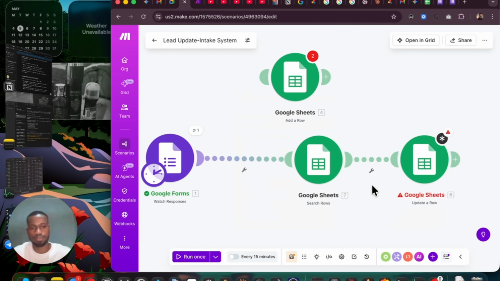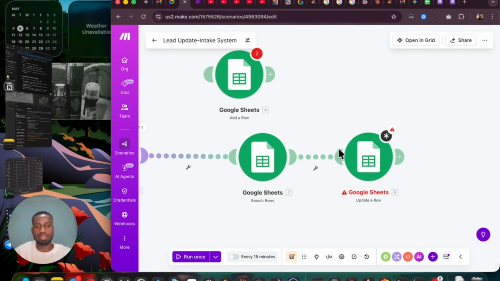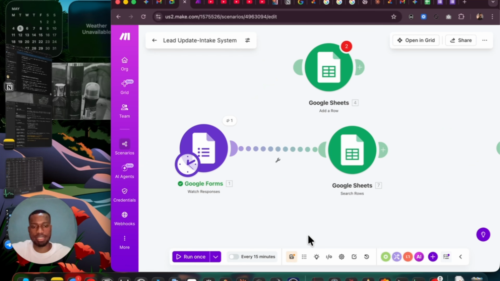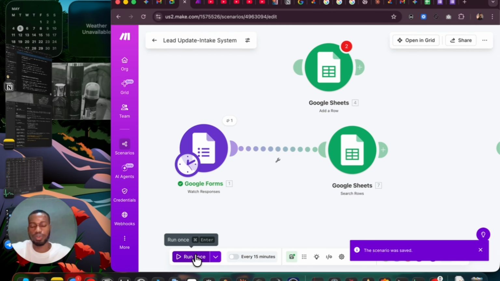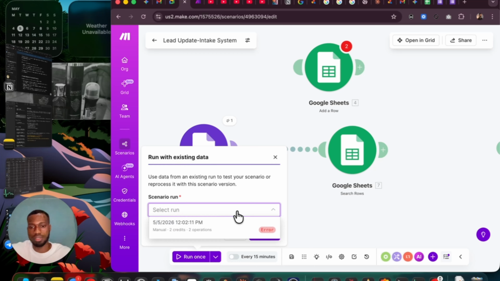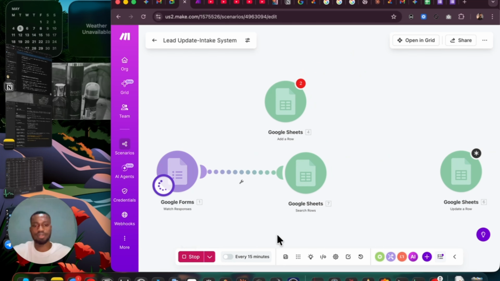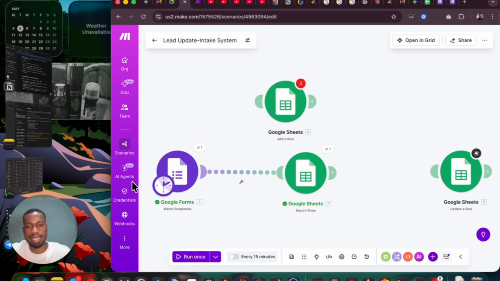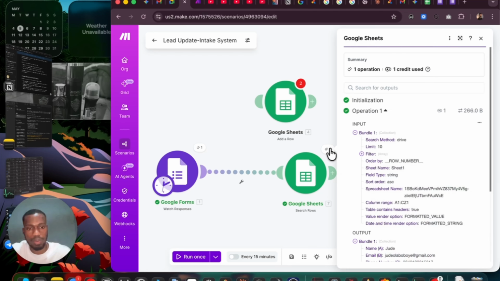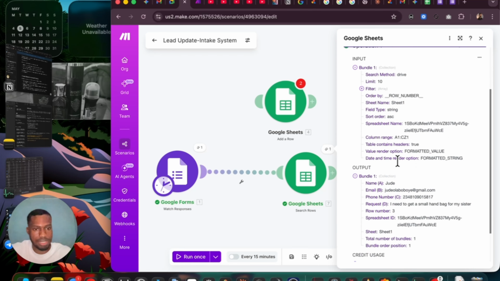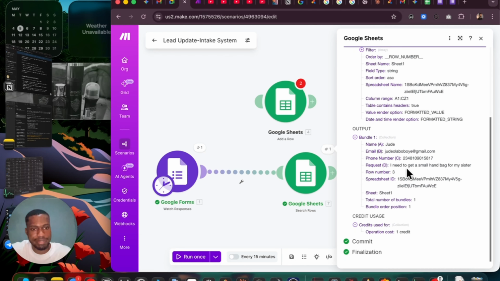So we save this. It is saved. Let me remove this first. Let's unlink this first and run this. Let's save and run this. So we run it based on the one we ran the other time, and we see that it successfully went through, and we have our output. The inputs here, order by row number, right? So we have our output with row number 3. That means this person already exists. It has recognized that this person exists.